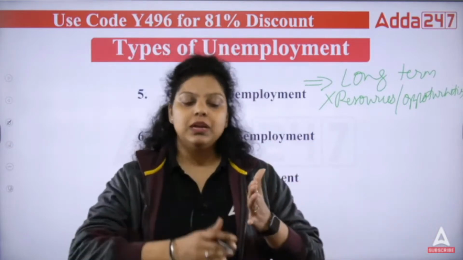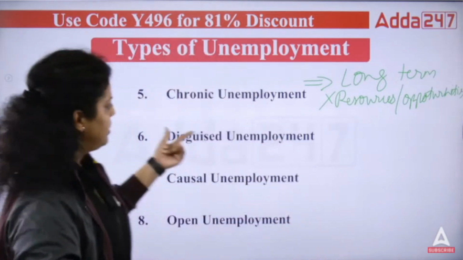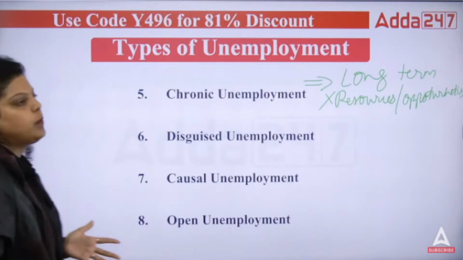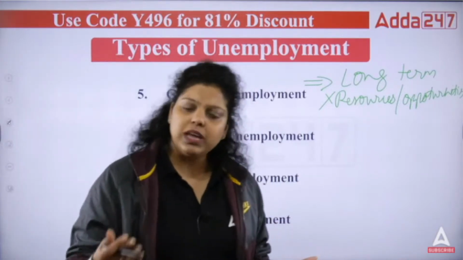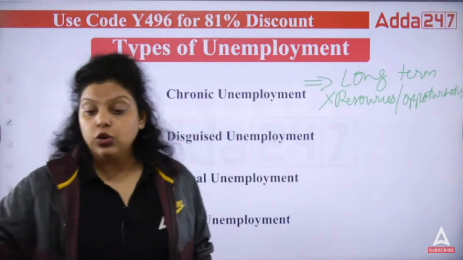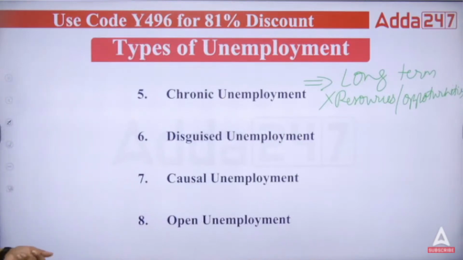This is the element you can see in the economy when the economy is underdeveloped or a developing country, right? Because the economy doesn't have options to give jobs to the people. They don't have resources. They don't have opportunity to give jobs to the people. So when long-term unemployment is there in the economy, that is known as your chronic unemployment. The company does not have the option to give jobs to the people, they don't have resources, they don't have any particular industry, so they are not able to provide jobs. That is known as chronic unemployment. Clear? That's the long-term unemployment.